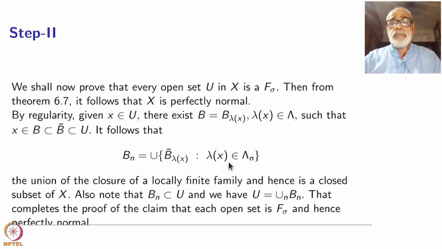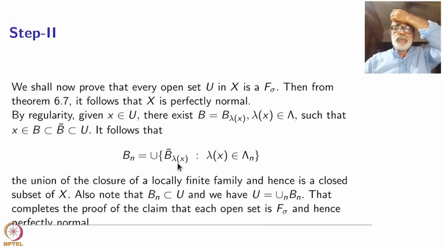Curly B was sigma locally finite. Each of the curly Bn's were locally finite, and I am taking these things inside lambda n's, sorry. Therefore, this is locally finite and hence the Bn's are closed. Also note that Bn is contained inside U because all the B lambda bars are contained inside U. Therefore, we have U itself is the union of all these Bn's.